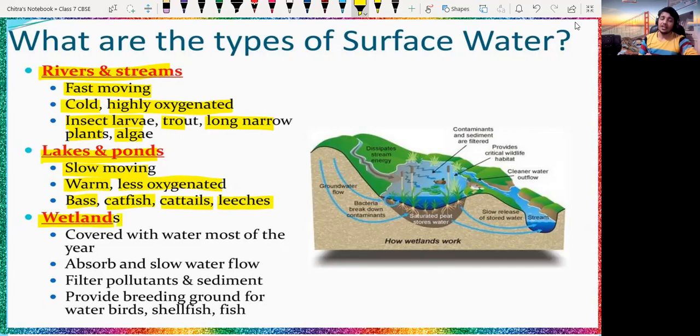Now, what about wetlands? Wetlands are that particular part of the land which is covered with water most of the year. They absorb the water, and that water percolates inside the surface of the earth. They filter the pollutants and sediments and provide a breeding ground for water birds, shellfish, etc. So this is all about surface water and its characteristic features.